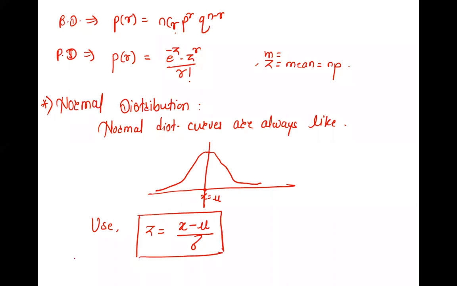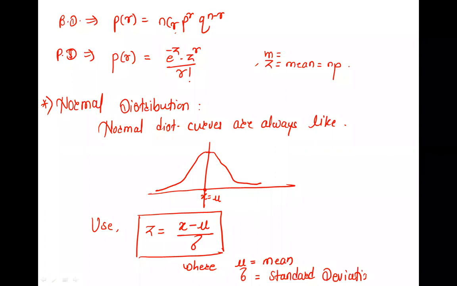Generally mu is the mean position, the mean, and sigma is the standard deviation. These values, mu and sigma, will be given in your question, and x will be given to you. According to that x and all these values, you have to find z, and then plot that z on this graph. The graph is always like this, as I told you.